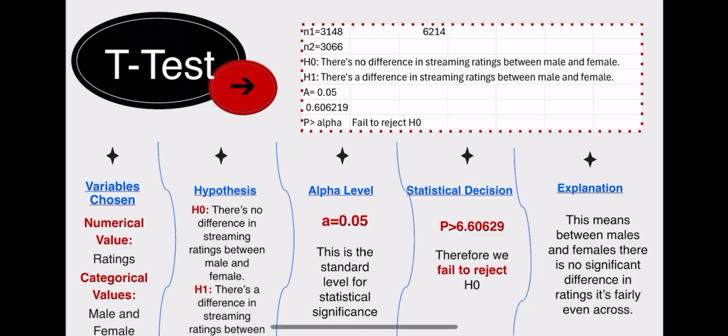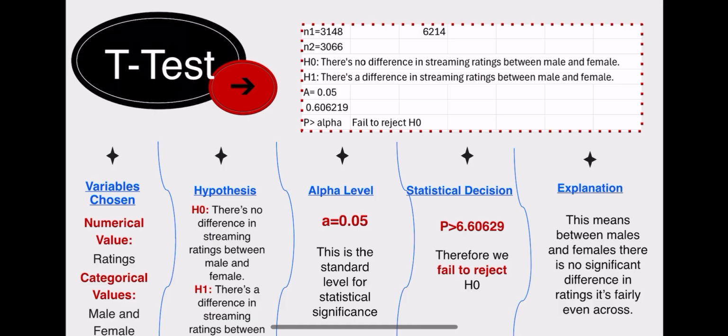For our t-test, we wanted to see if there was a difference in ratings between male and female. On this screenshot, N1 is the female ratings and N2 is the male ratings, and the 6,214 is both of these numbers combined, which becomes our sample size. For our null hypothesis, there is no difference in streaming ratings between male and female. For hypothesis 1, there is a difference in streaming ratings between male and female.